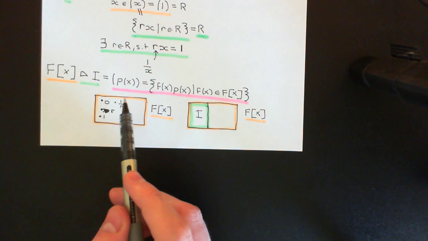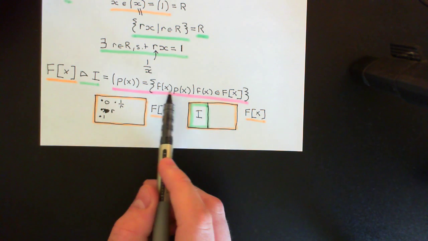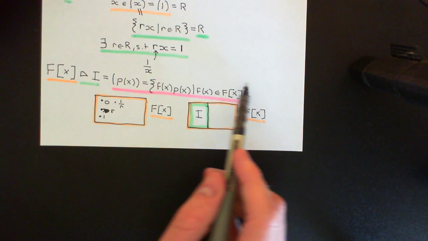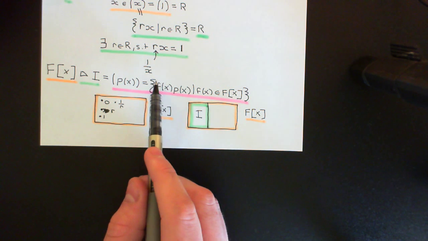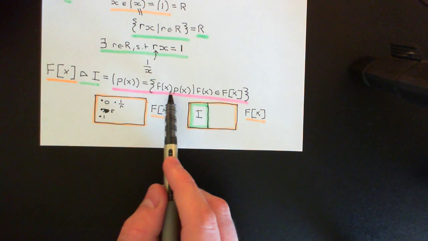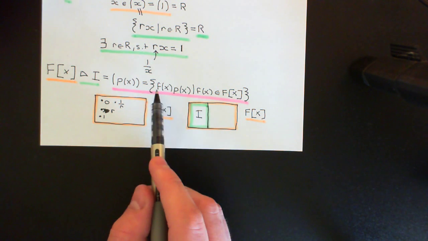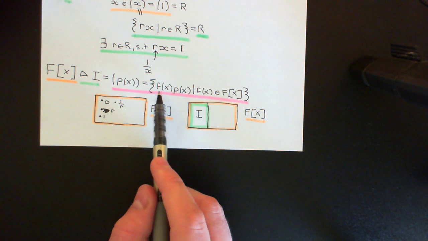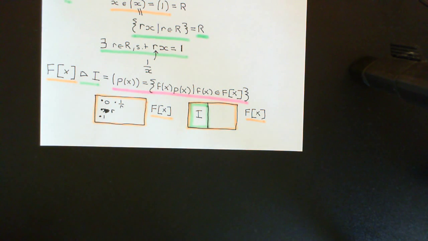Okay, now which polynomial would you expect it to be? Well, you would expect it to be the polynomial of smallest degree, because if it wasn't the polynomial of smallest degree, then how would you actually get polynomials of smaller degree in this principal ideal? Okay, because this can only raise the degree, right? Multiplying it by f of x, apart from multiplying it by the zero polynomial, of course, whatever you multiply it by will raise the degree of the polynomial here. Okay, so you would expect that if you're going to cover the entire ideal here, this would have to be the polynomial of smallest degree apart from the zero polynomial.